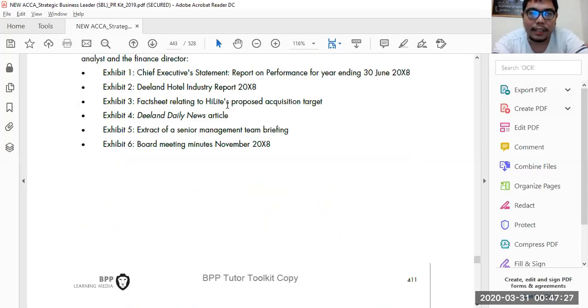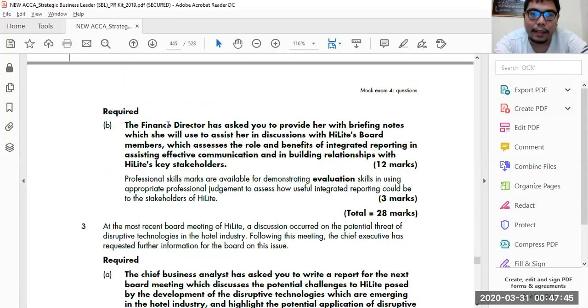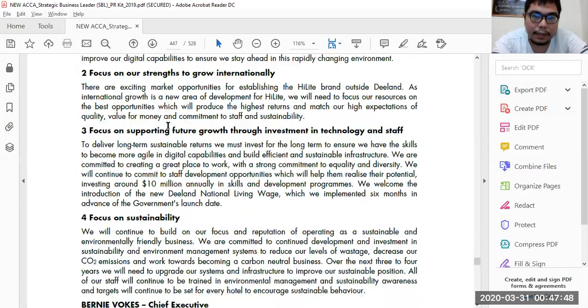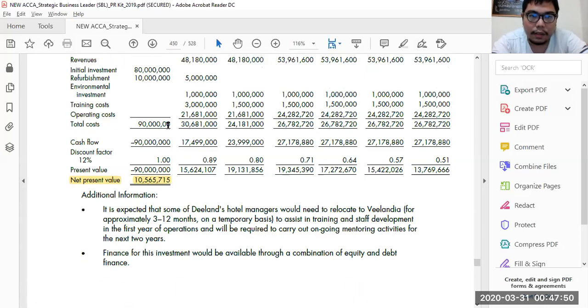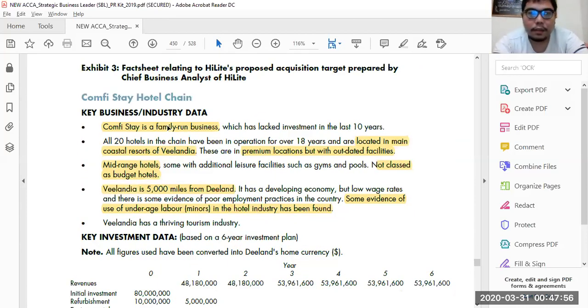Let's look at the fact sheet. This one is important. It relates to Highlight's proposed acquisition target, and then any other relevant information, so we can look at any other exhibit relevant in the case. Let's look at Exhibit 3, just as an example. Let's go through the information. Confy Stay is a family-run business. So let's use the SAF model.